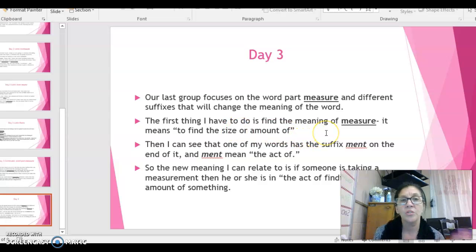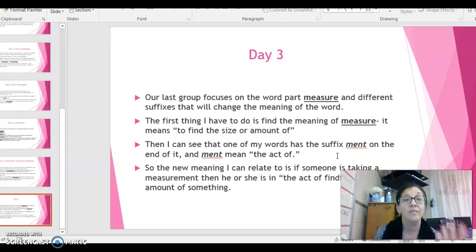So the first thing, like I said, we always have to do is to find out what measure means. I find out that it means to find the size or the amount of. Then I'm going to look to see if I can see any suffixes that are added. And ment or meant sticks out.